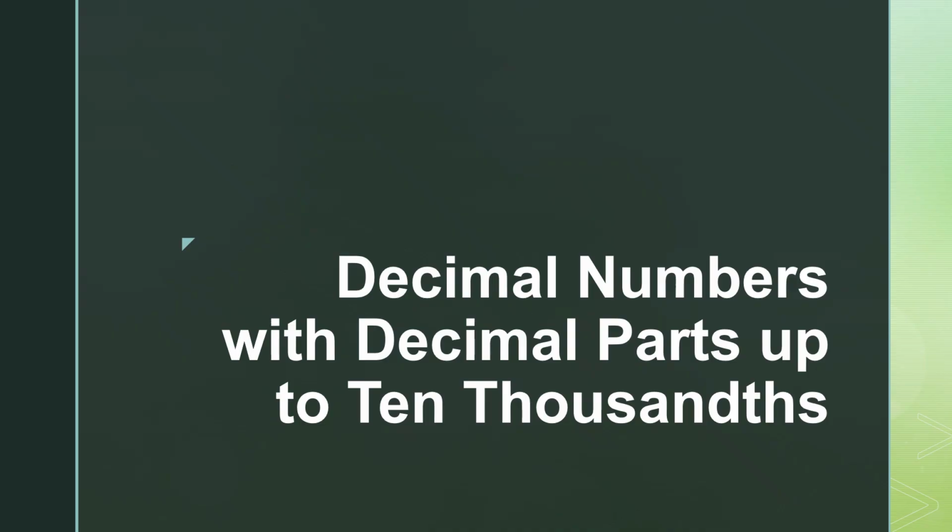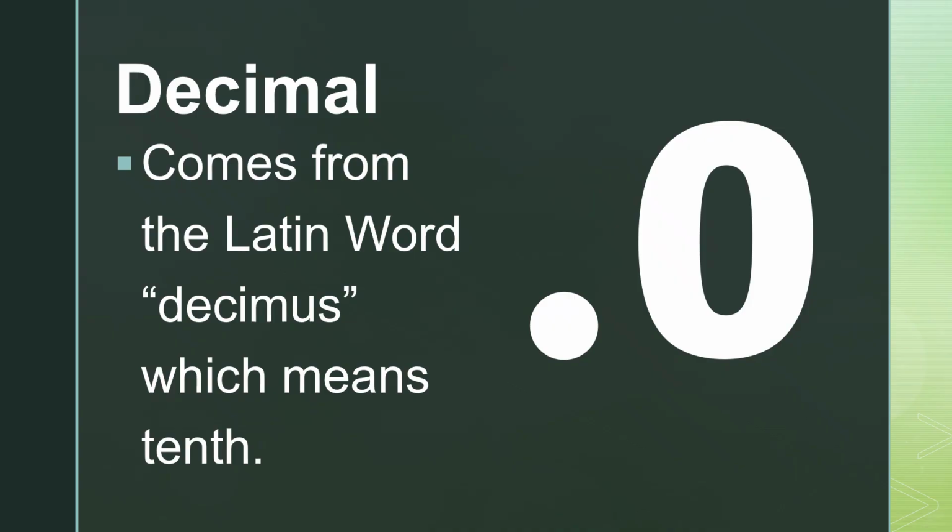So to start with, let's have decimal numbers with decimal parts up to ten thousandths. But before that, let's know that decimal comes from the Latin word decimus, which means tenths. And for us to be able to identify the decimal, these are the numbers after the decimal point, or what we call the dot. Again, we consider it a decimal when the number is after the decimal point, okay?